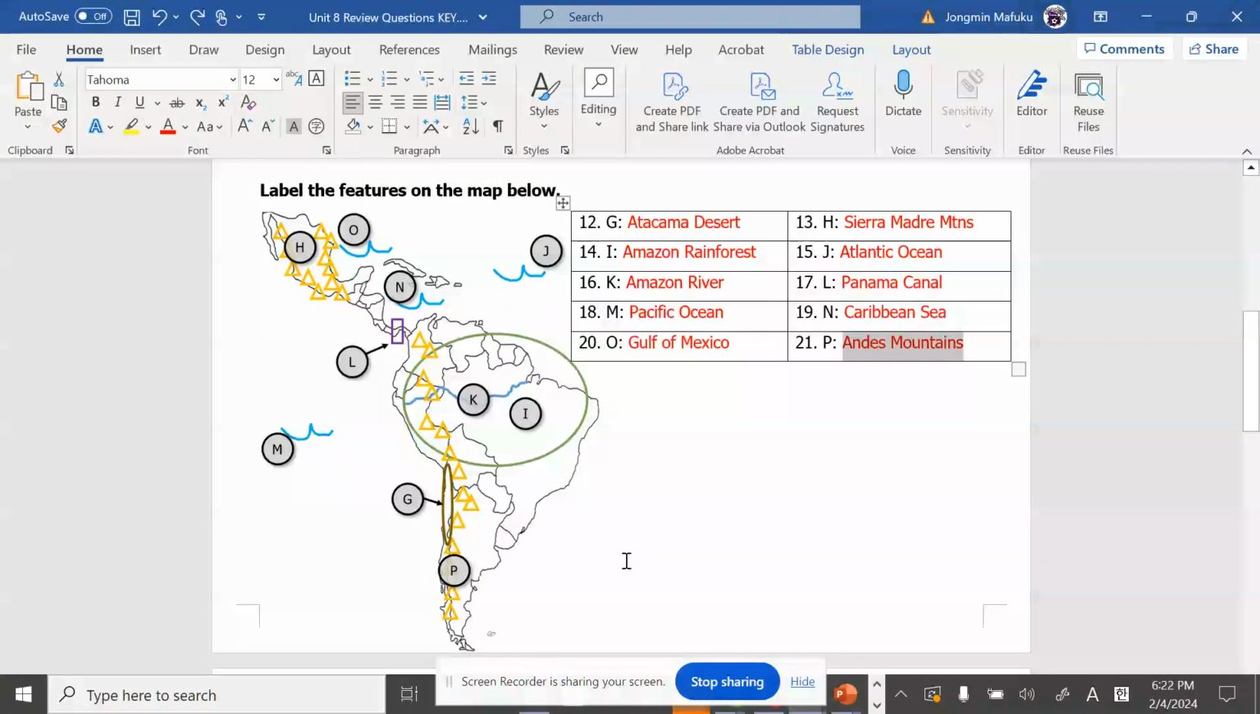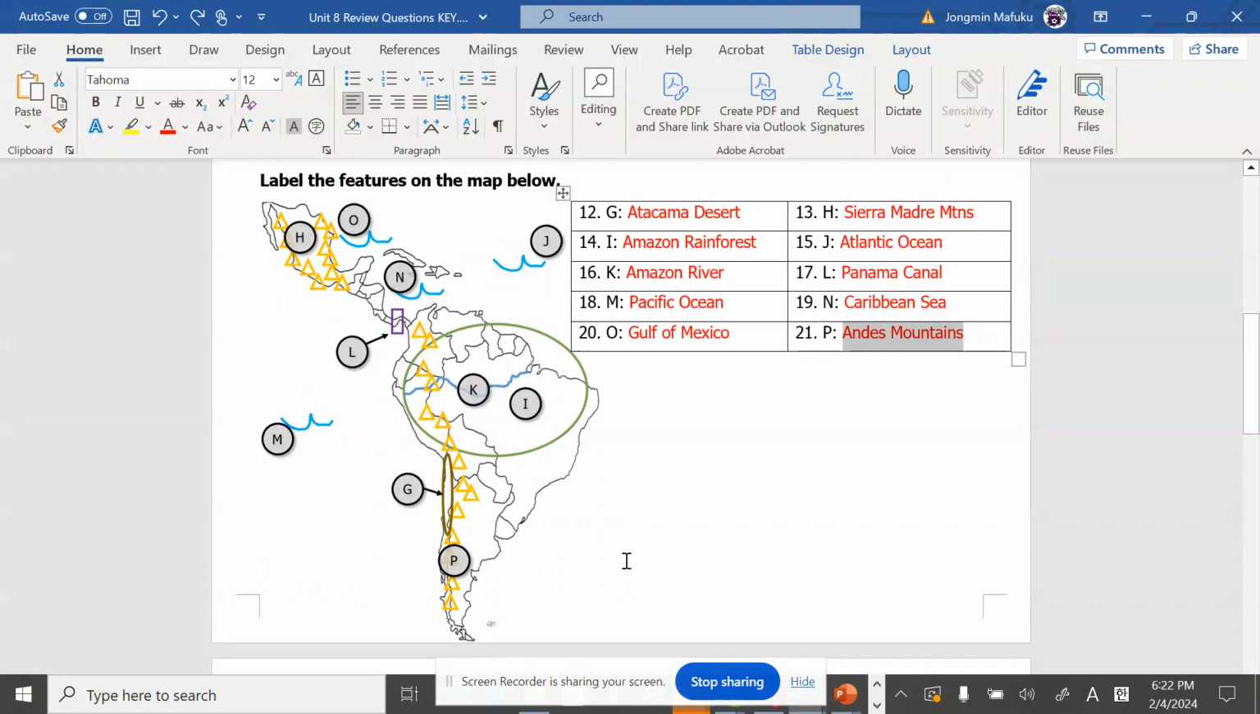Yes, that's correct. And 21, P, is right here, the longest mountain range in the world, the Andes Mountains. The map is fairly easy. You probably got 100. I'm proud of you. Let's go ahead and move to the next one. If you didn't, don't worry. Just watch it one more time. I bet you're going to get it the next time. Let's go.